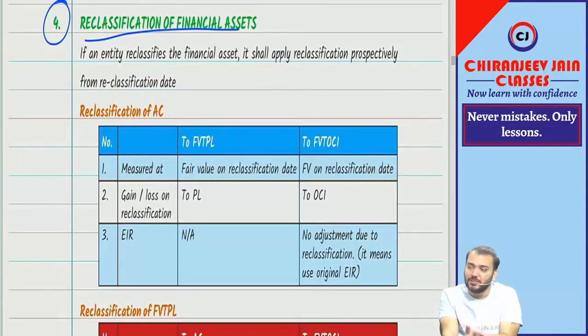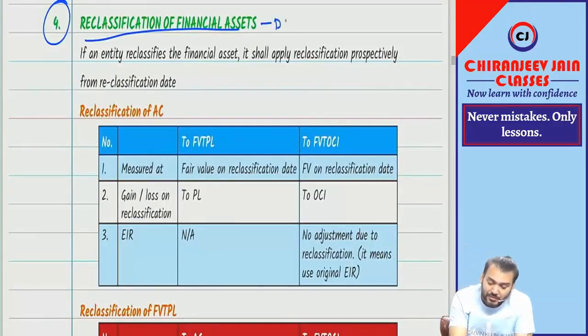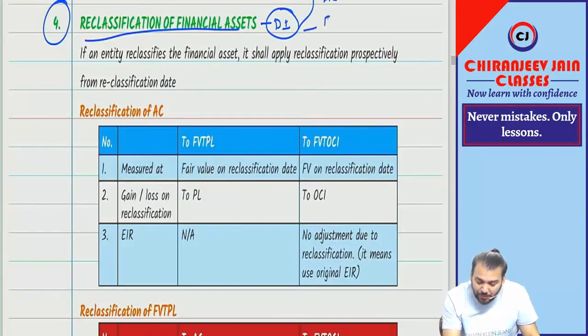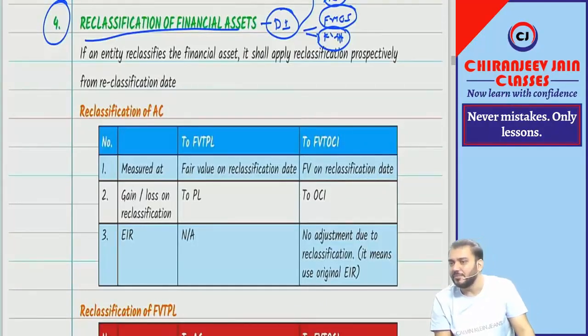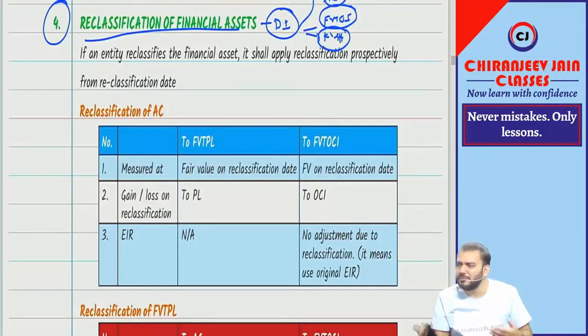Whenever we say reclassification of financial asset, only financial assets which are debt instruments can be reclassified. That instrument can be AC, it can be FVTOCI, or it can be FVTPL. Now AC may become FVTOCI or FVTPL or vice versa. This is known as reclassification. When the business model changes, reclassification is required, but reclassification of equity instrument is not permissible. Derivative instrument will always be FVTPL. So only reclassification of debt instrument is permissible.